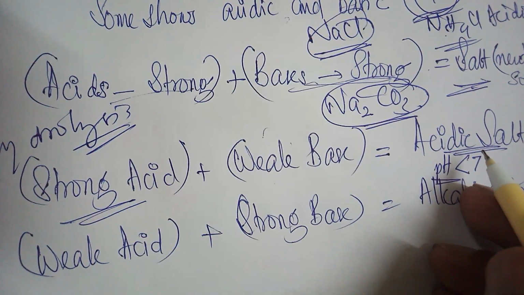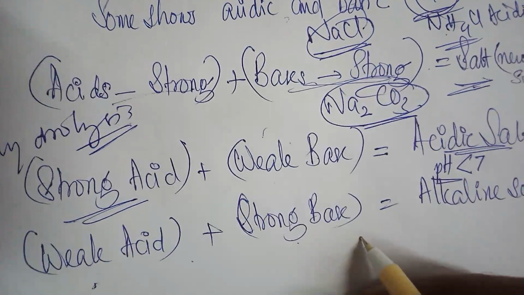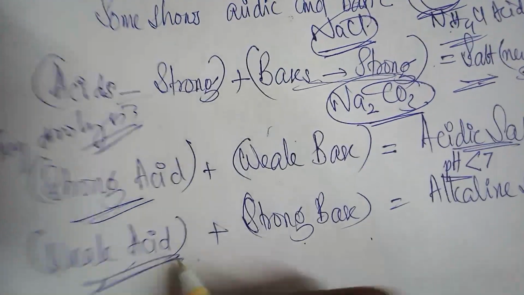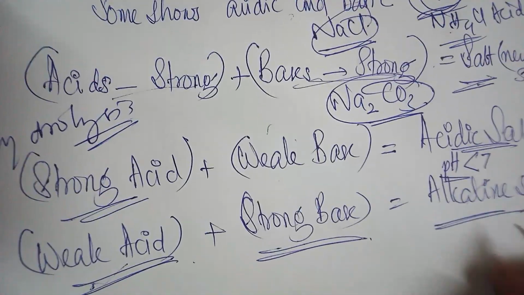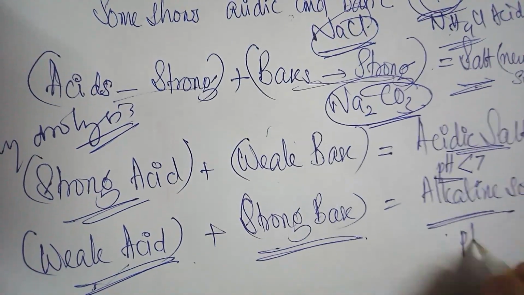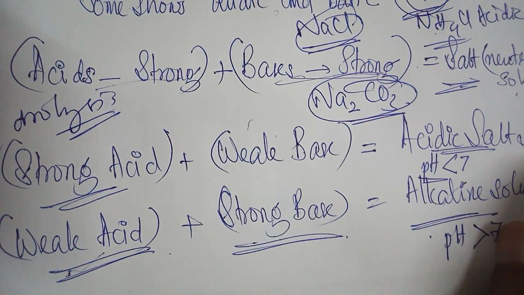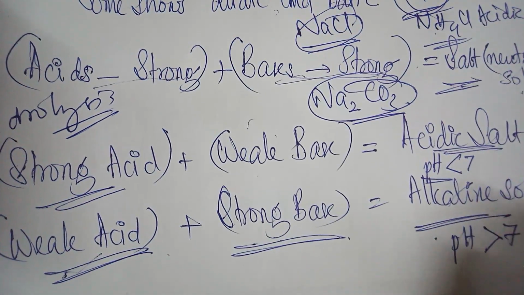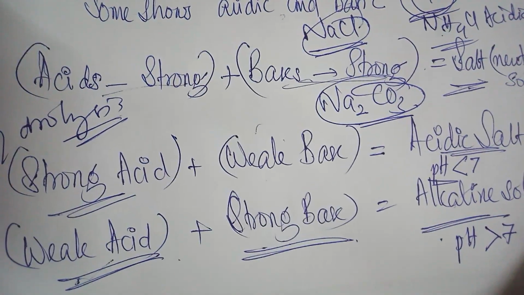Next one is weak acid and a strong base. When a weak acid reacts with a strong base, that will produce an alkaline solution and its pH value is greater than 7. That is why it has an alkaline property.